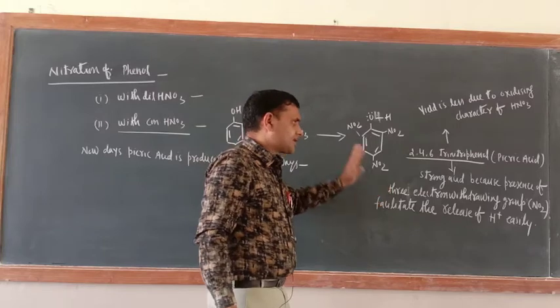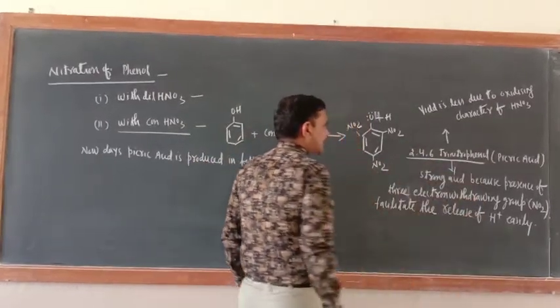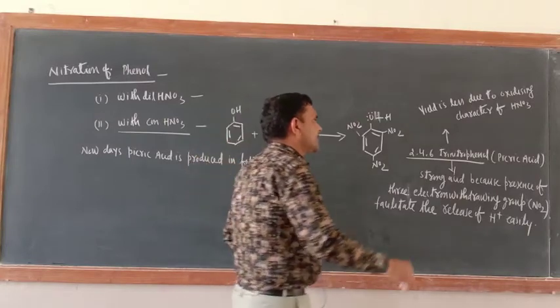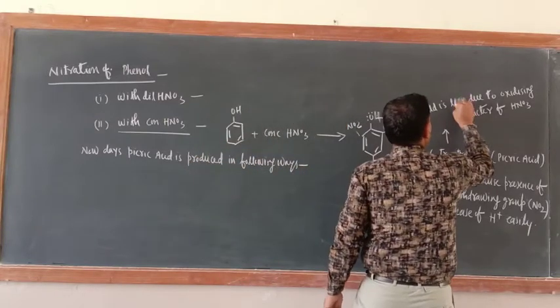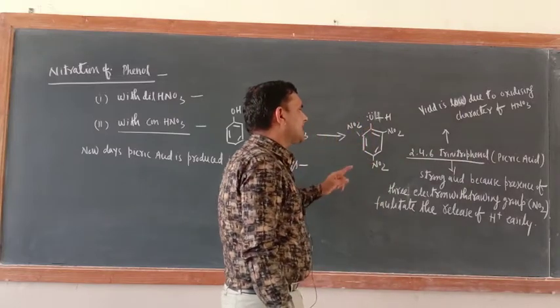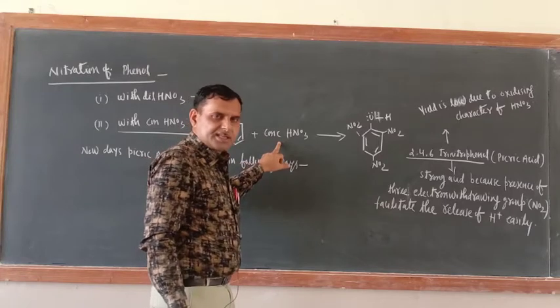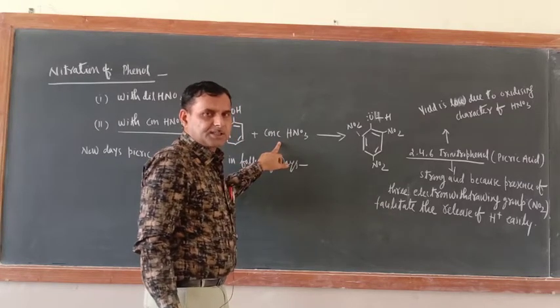This is the first thing. The second thing is that the yield is low. Why is the yield low? The yield is low due to the oxidizing character of HNO3. So HNO3 is not only an acid, it is an oxidizing agent also.